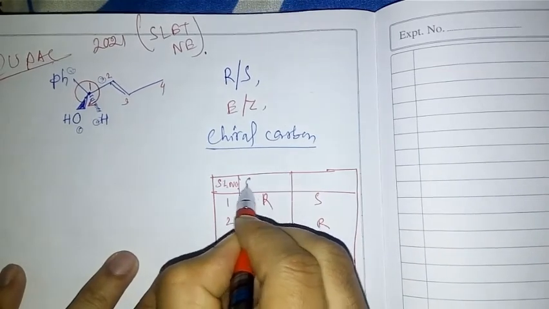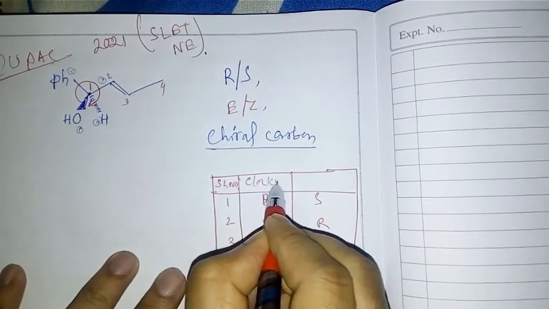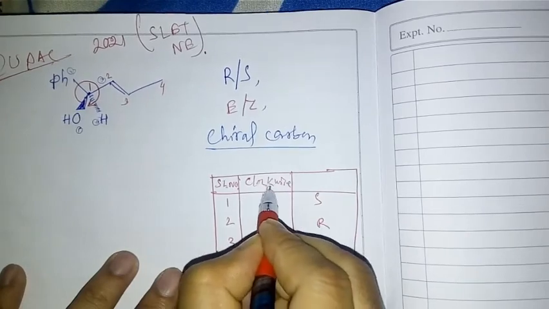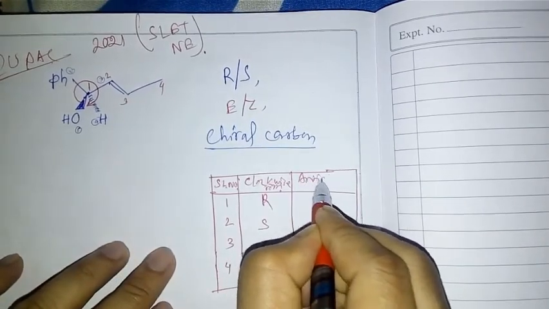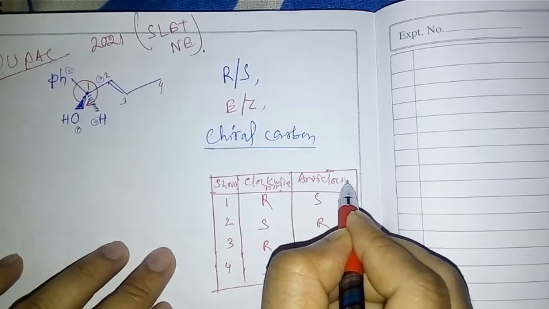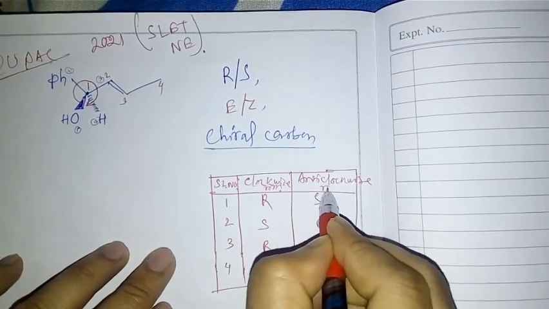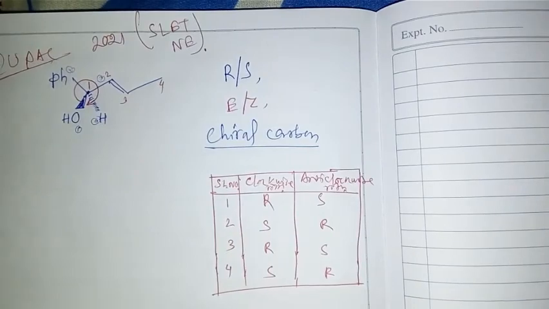This is clockwise rotation, and this one is anti-clockwise rotation.